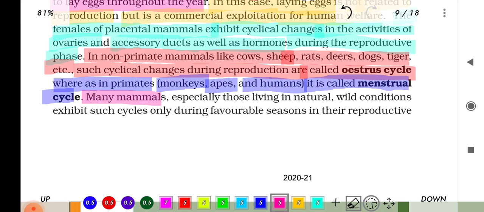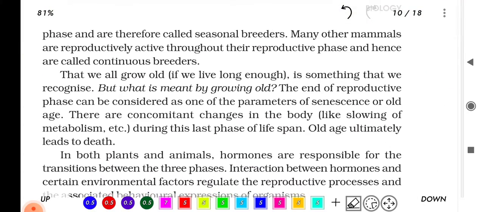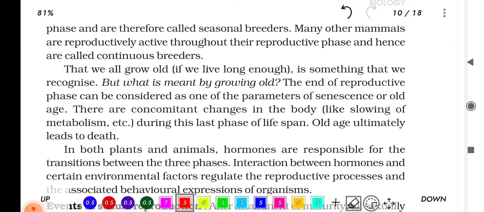Many mammals, especially those living in natural wild conditions, exhibit such cycle only during favorable season in their reproductive phase and are therefore called seasonal breeders. Many other mammals are reproductively active throughout their reproductive phase and hence are called continuous breeders.